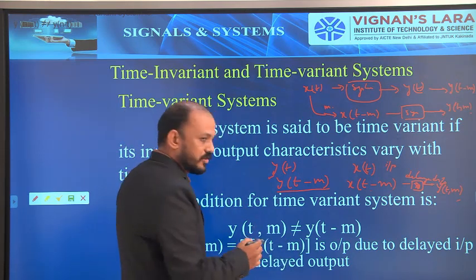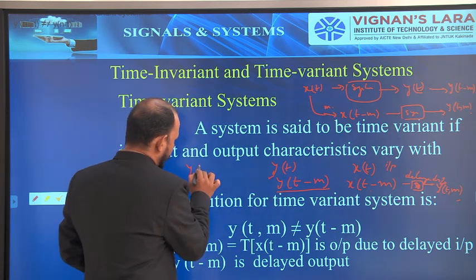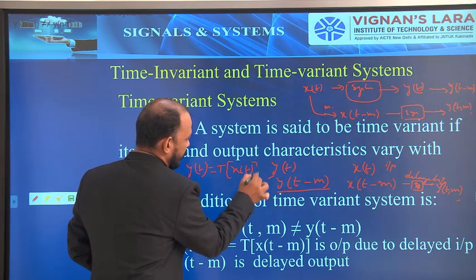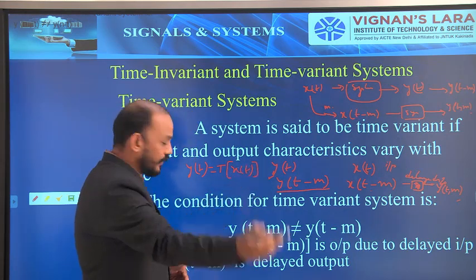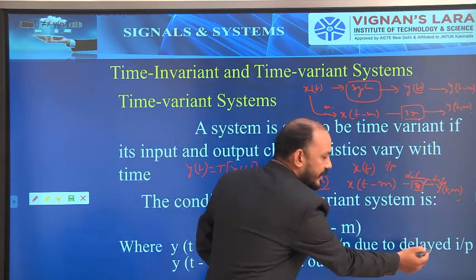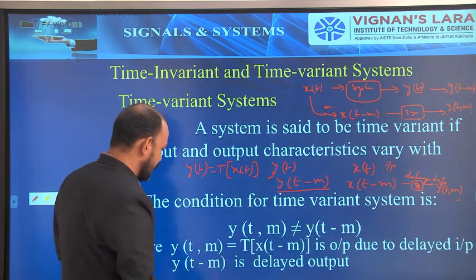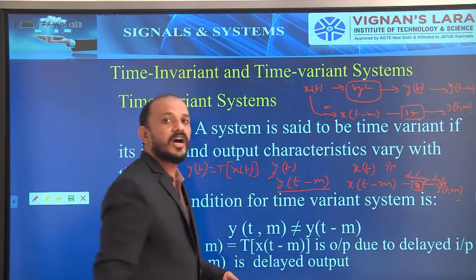Because of the transformed version, we can write y of t as nothing but the transformed version of x of t. Here, the transformed version means we are getting the output for the input x of t minus m. X of t minus m is the delayed input. So y of t comma m is the output due to the delayed input, and y of t minus m is directly the delayed output.